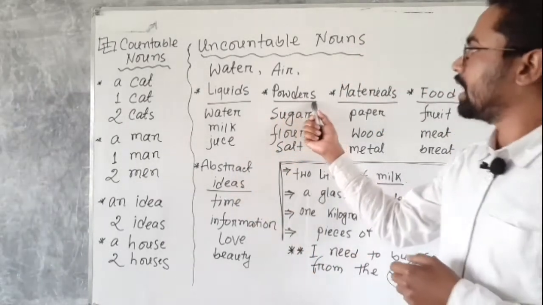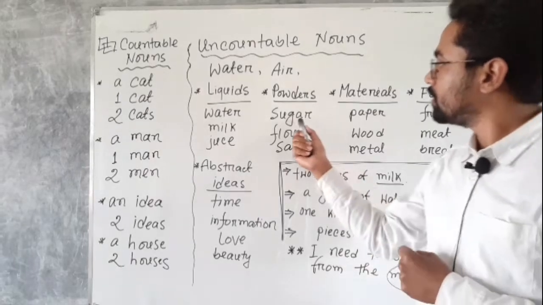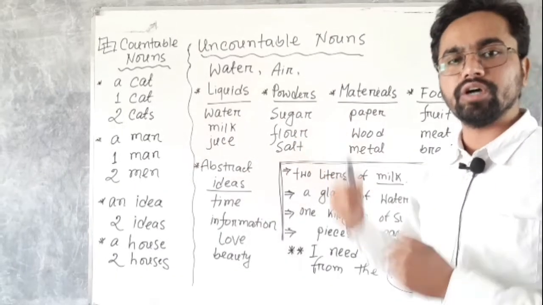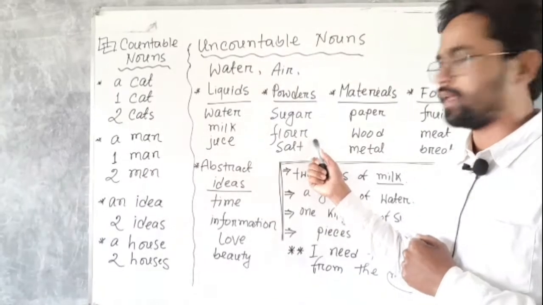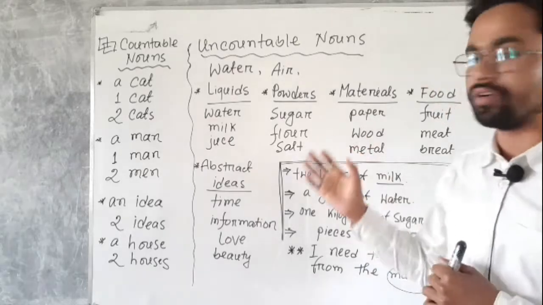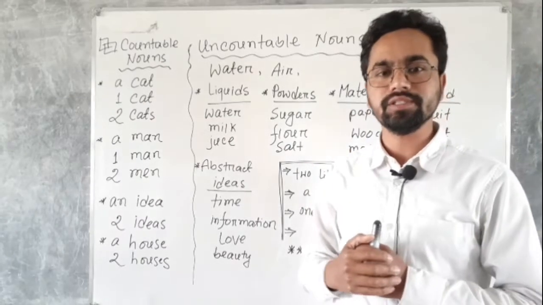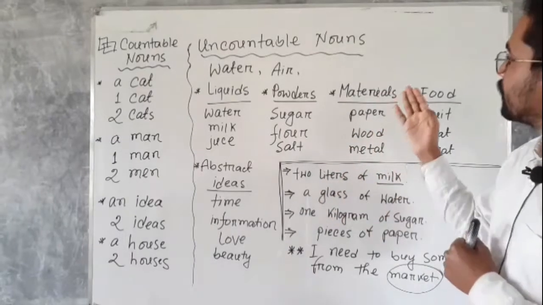The same goes for powders. Powders, sugar, you cannot count, and also flour, and then salt. All these are also uncountable because we cannot count these words.